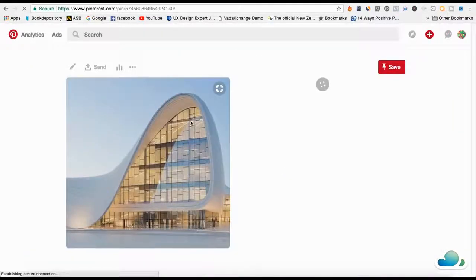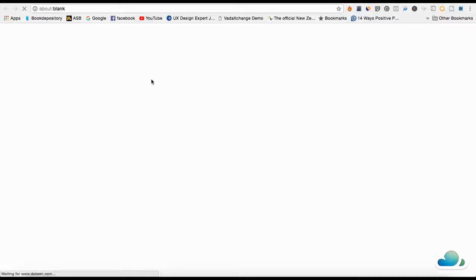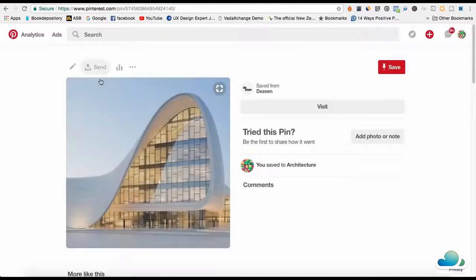So imagine this being your own product. Let's say the camping niche that we used as an example. Let's say it's a tent right here, and you say, go buy it now, click this image and go buy it now. If I actually click this image, it'll go to the Dezeen website. So all you have to do is create a bunch of followers and on the image, just write, discounted tents available now, go buy it now. It's that simple. You can get a ton of traffic for free if you just follow the exact methods that I showed you.